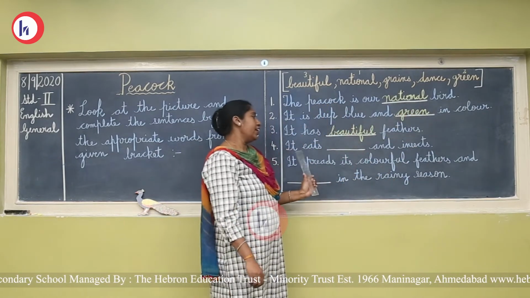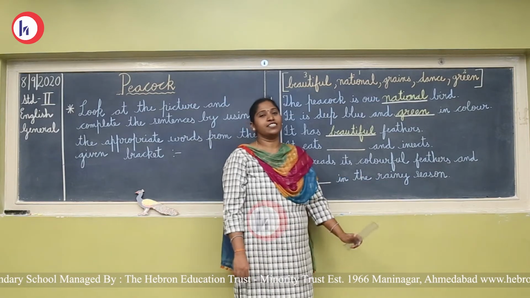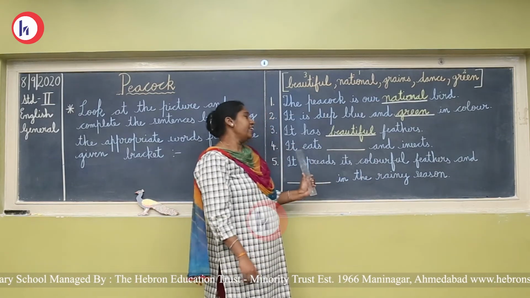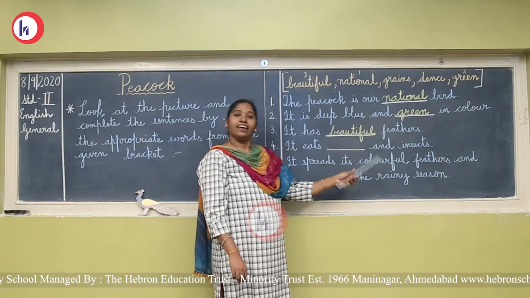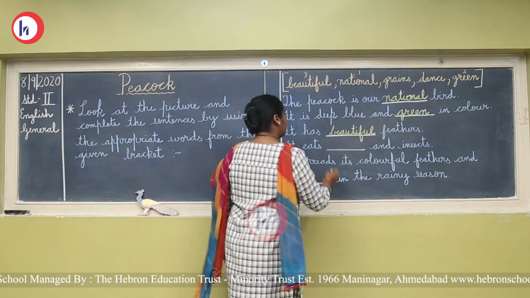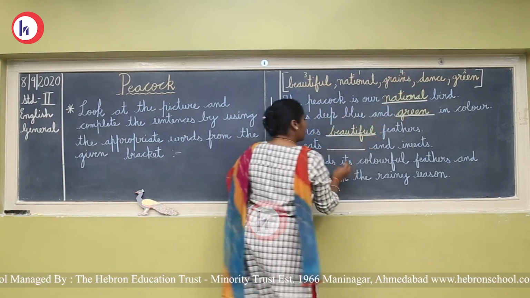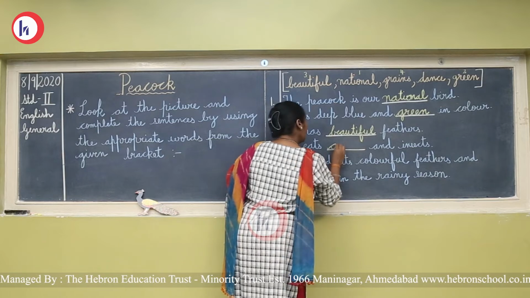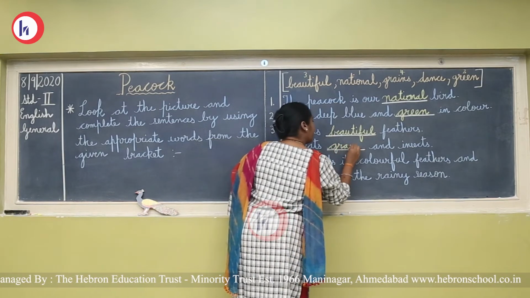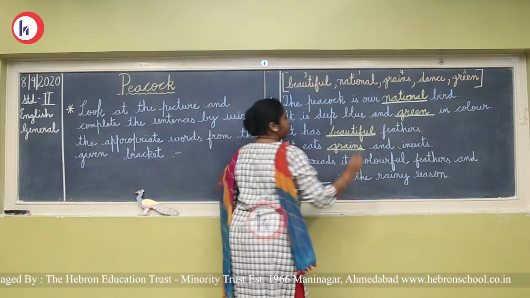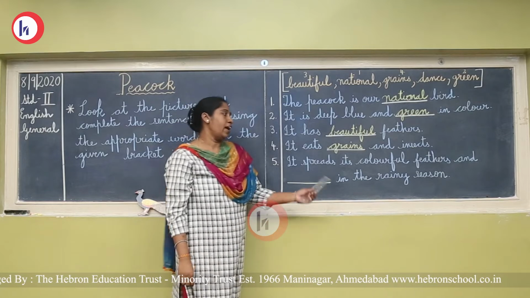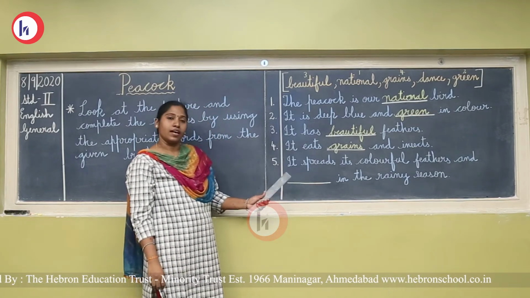Should I write here it eats dance and insects? No, we have to write it eats grains and insects. So, we will mark the word number 4 and write the spelling. What is the spelling? Grains, grains. Yes, children. And number 5, the last one.